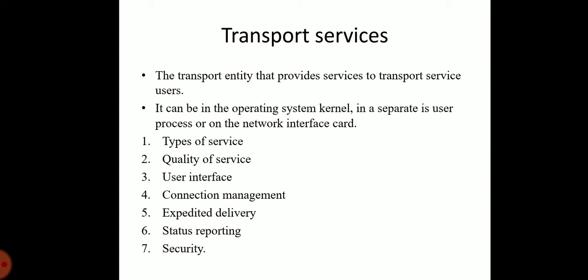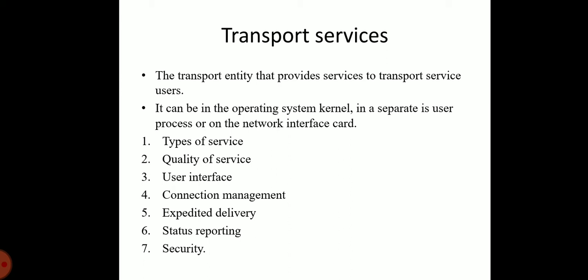For status reporting, what are the following pieces of information? Number one, addresses. Number two, performance characteristics of a connection. Number three, class of protocols. Number four, current time values.